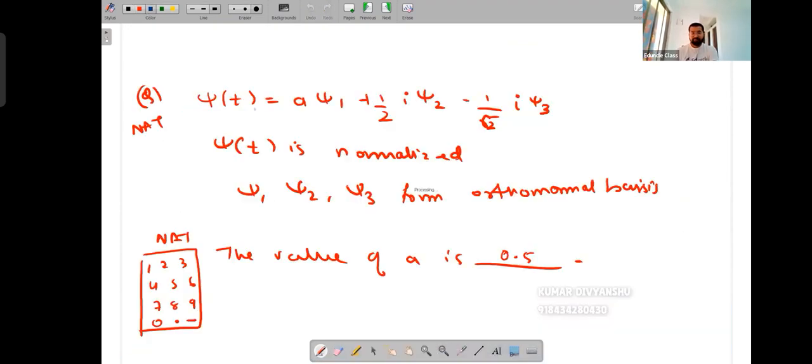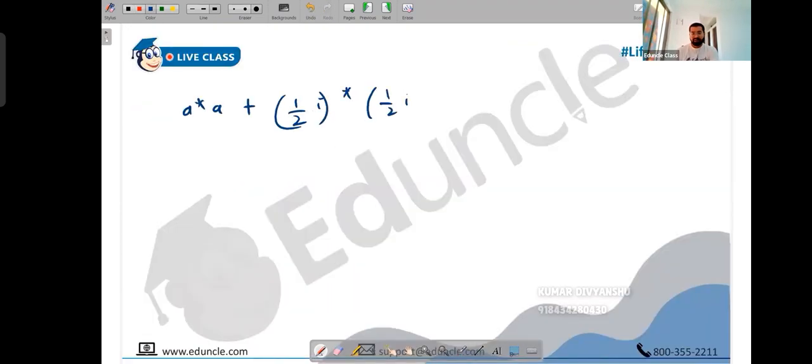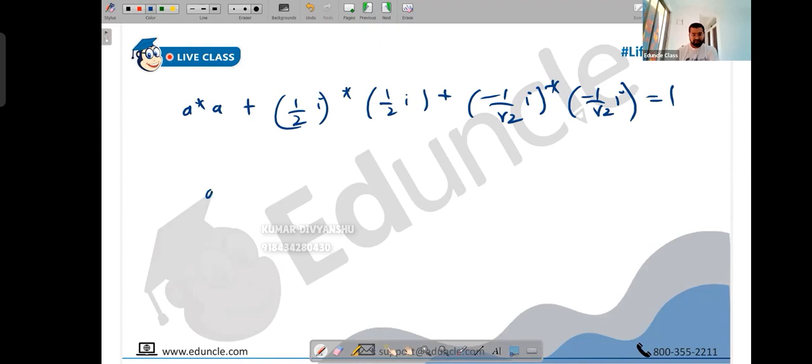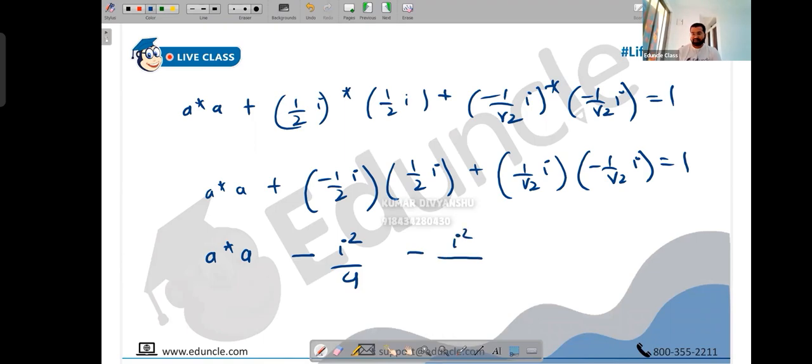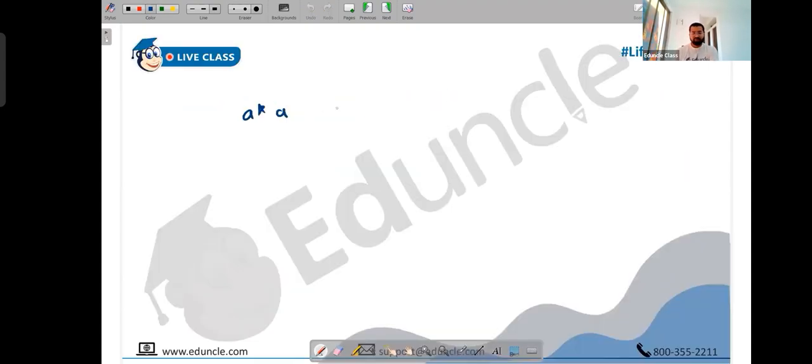Let's calculate quickly. So A star into A, plus half i star into half i, plus minus 1 upon root 2 i star into minus 1 upon root 2 i. This is 1. So A star into A plus, half i star is minus half i, into half i. Plus minus 1 upon root 2 i star, so that's 1 upon root 2 i, because i becomes minus i, so minus becomes plus. So 1 upon root 2 i into minus 1 upon root 2 i. This is 1. So A star into A, minus i into i is i square, over 4, and minus i into i is i square, over 2. This is 1. So A star into A minus i square, and i square is minus 1, so this is plus 1 by 4, and i square is minus 1, so this is plus half. This is 1. So what do we have? A star into A plus, sorry, plus 1 by 4 plus 1 by 2, so that's 3 by 4.